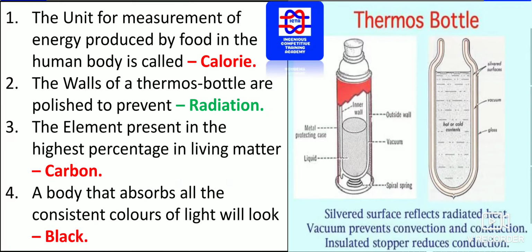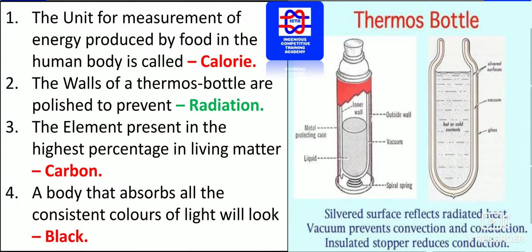The unit for measurement of energy produced by food in the human body is called the calorie. We have to remember the definition of the calorie: the unit of measurement of energy produced by food in the human body is known as the calorie.